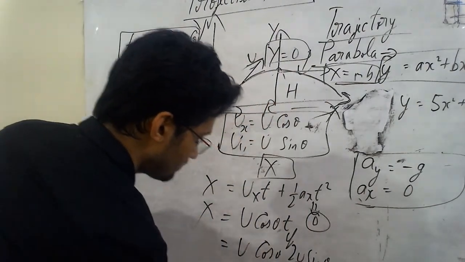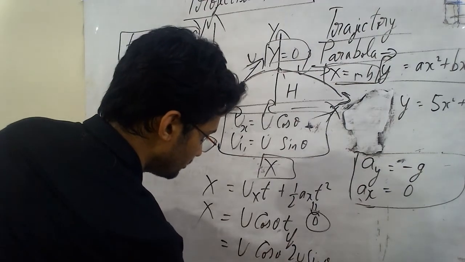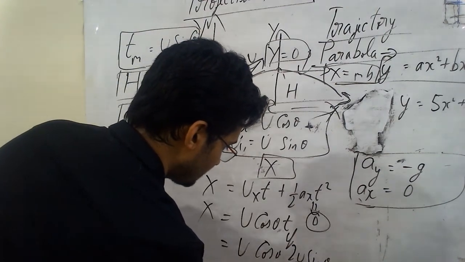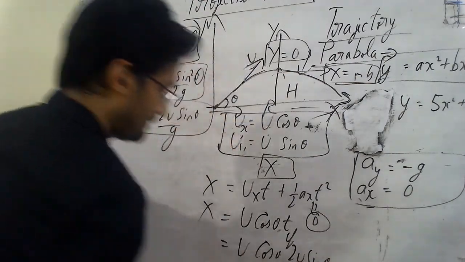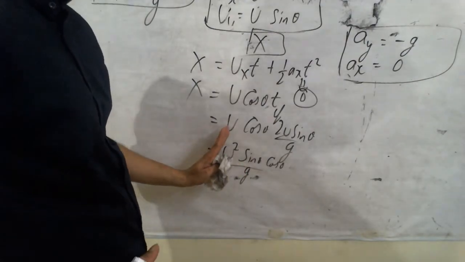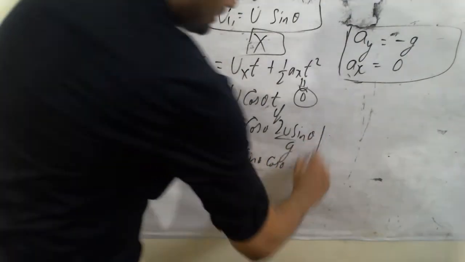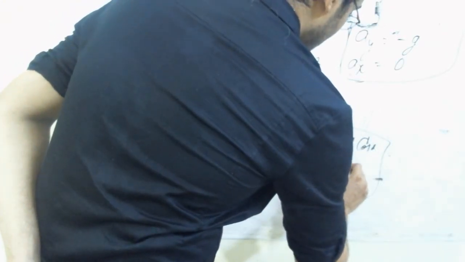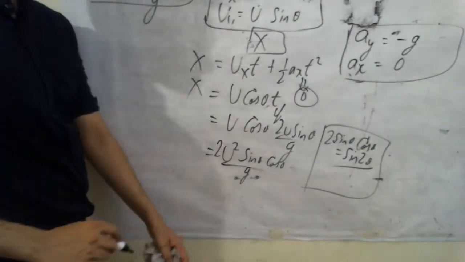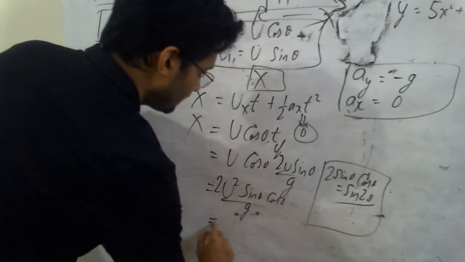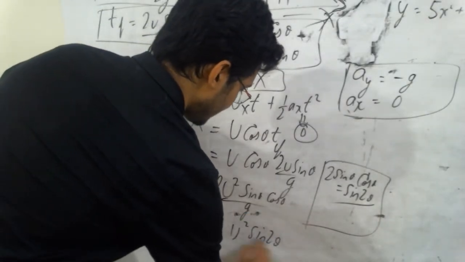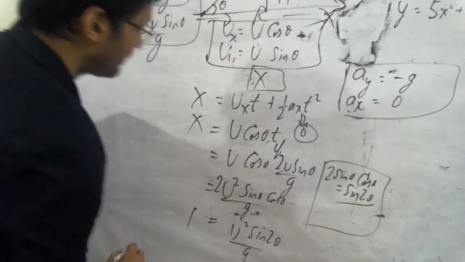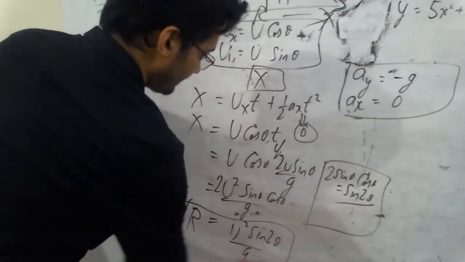We know it is 2u square sin theta cos theta by g. Now you can see there is a form of 2, just keep this u square aside for a while, 2 into sin theta cos theta. In trigonometry you have an equation to express this. 2 sin theta cos theta equals sin 2 theta. Yes, this is an existing equation, so use it over there. Hence I can write this as u square sin 2 theta by g, which is the maximum range, which I'll express with R at the end.